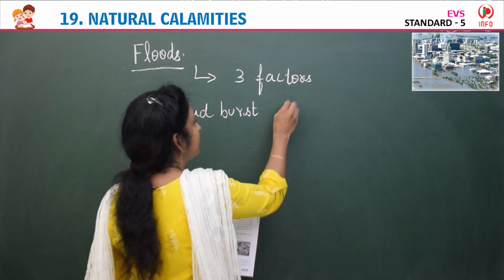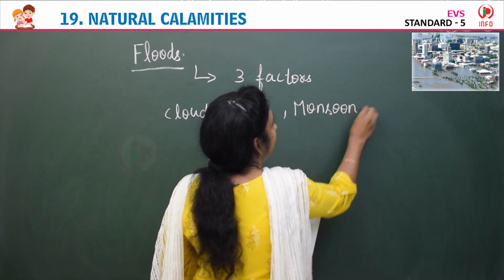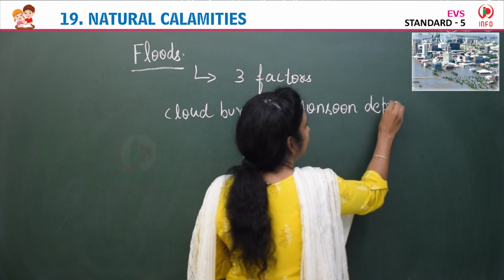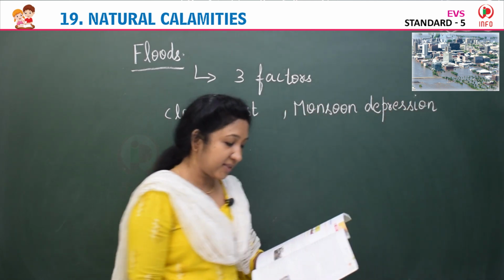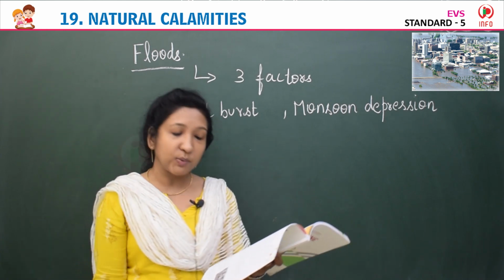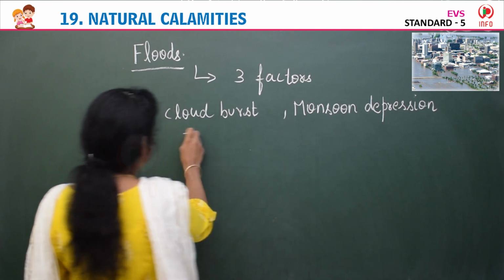Second is monsoon depression, a depression caused by monsoon, a cyclonic storm or cyclonic disturbance. We say that is monsoon depression. Then tropical cyclones.